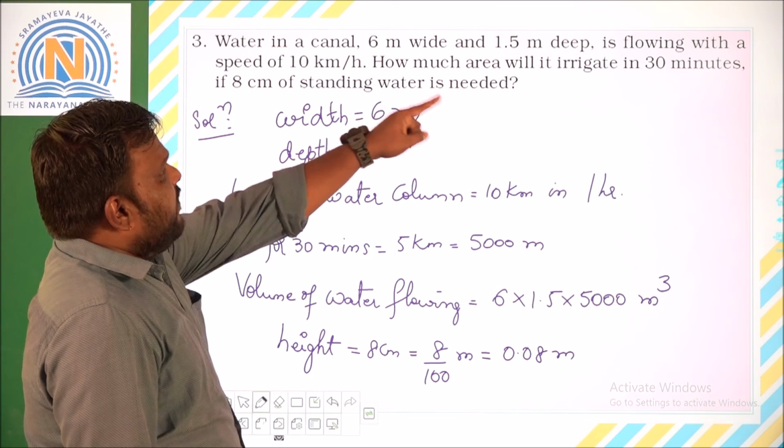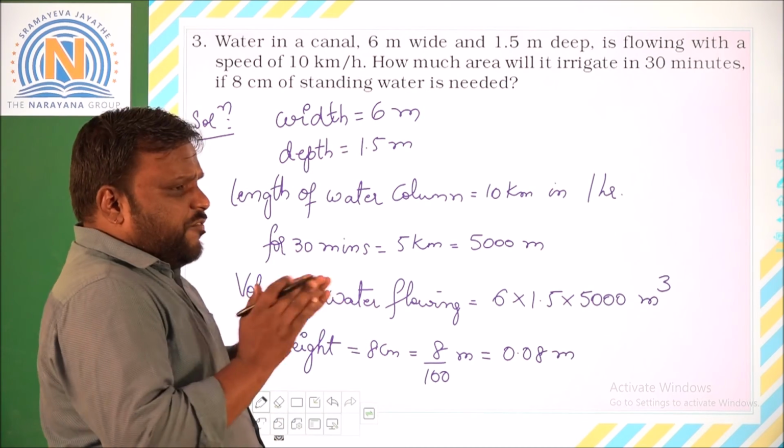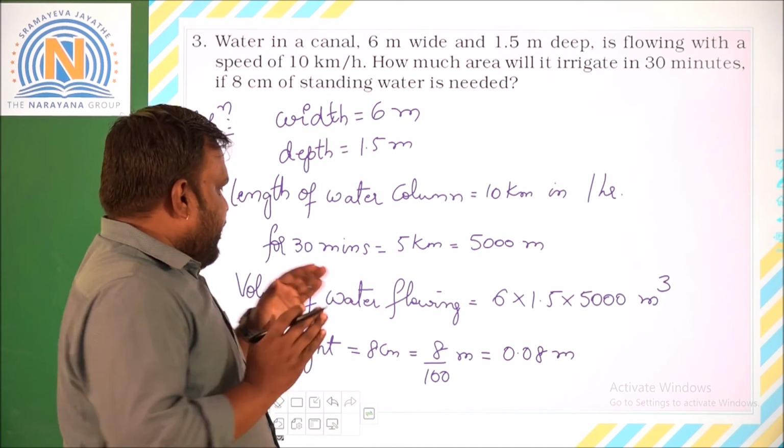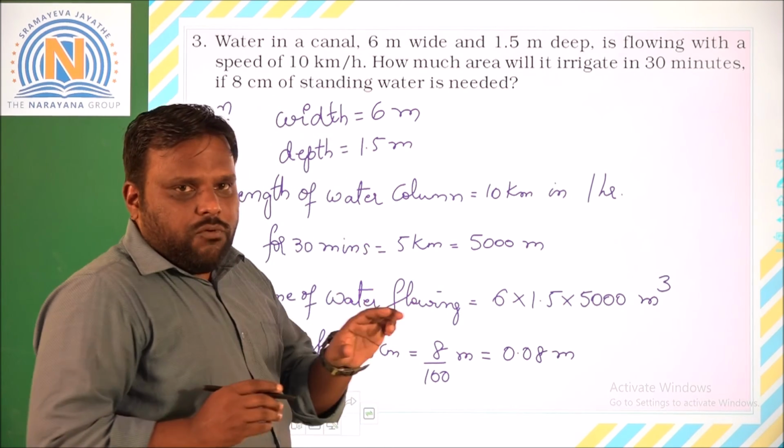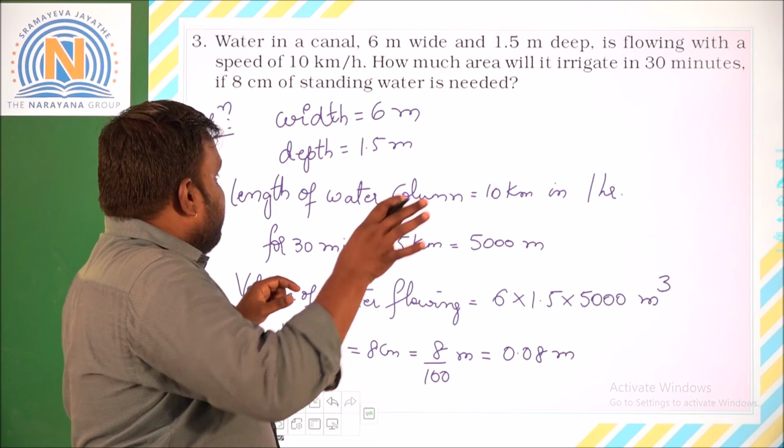Now, how much area will it irrigate? The volume of the water flowing completely through this canal is equal to the area of irrigation into this height.